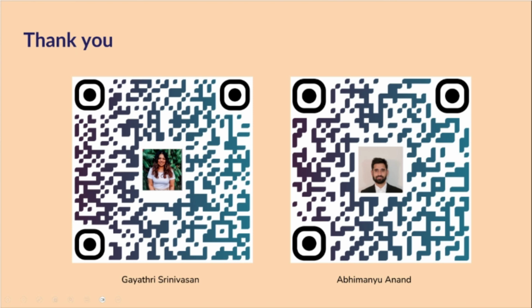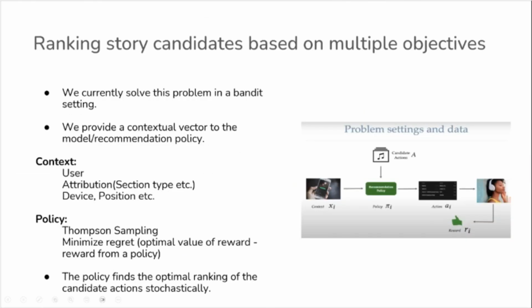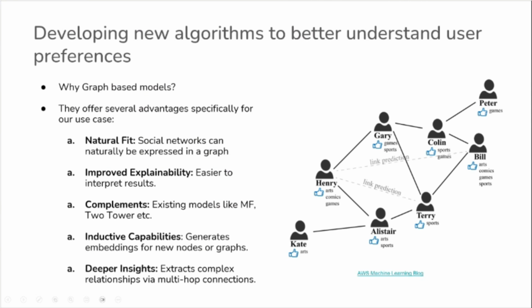Hello. My question is, in the graph that you had, between different types of users, what was your definition of how they were connected? What did the link actually represent between, for example, two readers? Was it a similar kind of preference in terms of content? I was just trying to understand that a bit.